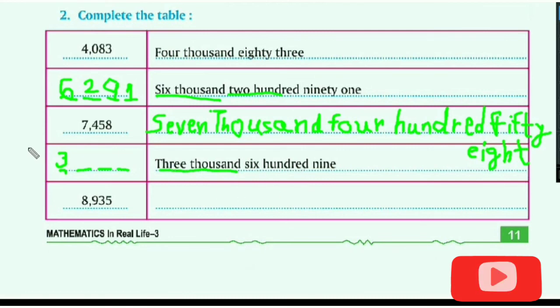At the hundreds place, which number will come? 6. Okay. And 609, so at the tens place nothing is there, because 609. How are you writing 609? Tell me. Obviously 0 will come at the tens place, and at the ones place 1 will come. 3601. This is the number.